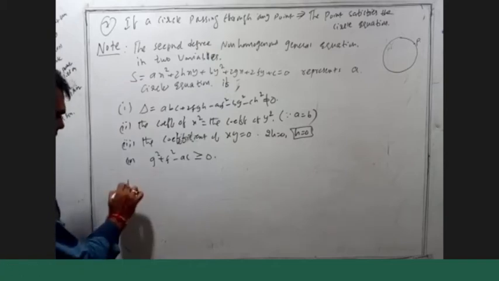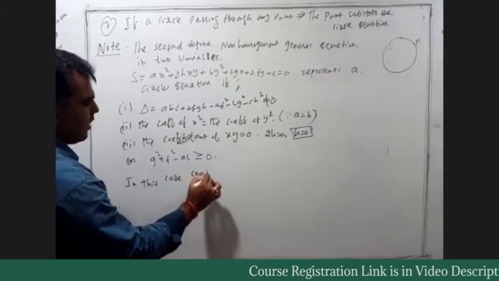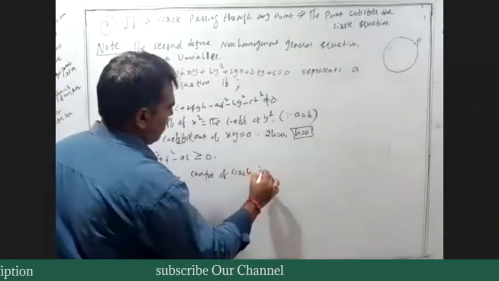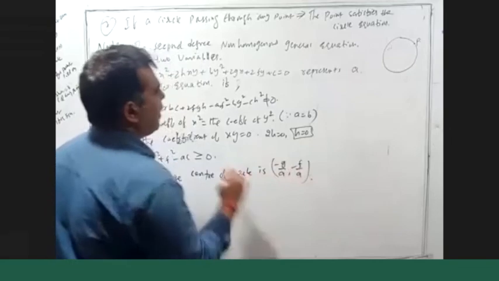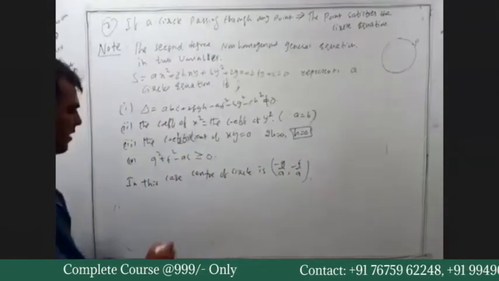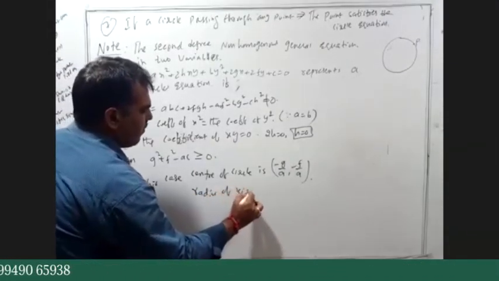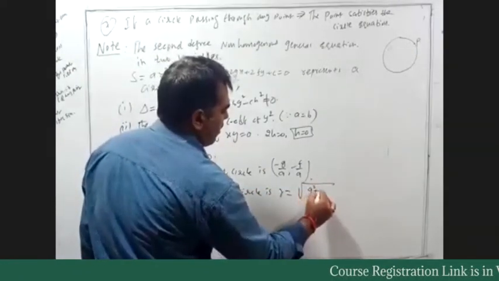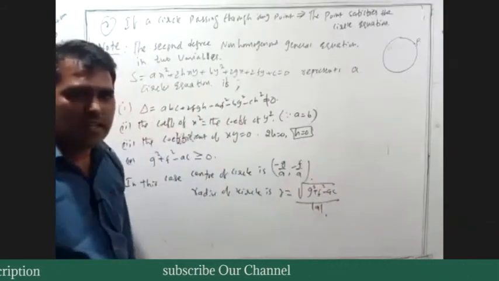In this case, the center of the circle is minus g by a comma minus f by a. A and B are both equal. Therefore the center is minus g by a comma minus f by a, and the radius of the circle is r equals under root of g square plus f square minus ac, divided by modulus a. This is the radius of the circle.